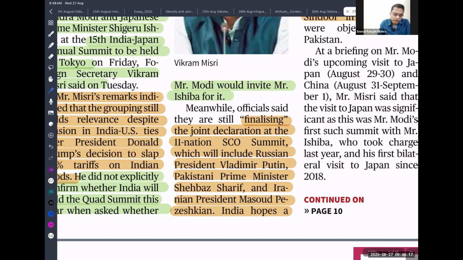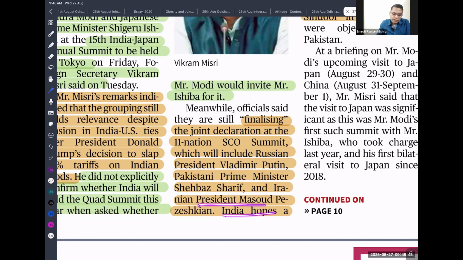Next, finalizing a joint declaration at the 11-nation SCO summit, which our Prime Minister is also going to visit. This is also very important. The SCO has 11 nations, so dear students, you have to study their names. The summit will include Russian President Vladimir Putin, the Prime Minister of Pakistan Shehbaz Sharif, and the Iranian President.